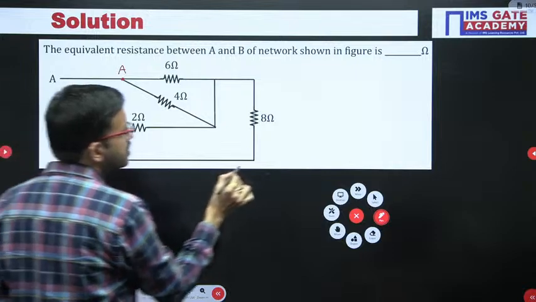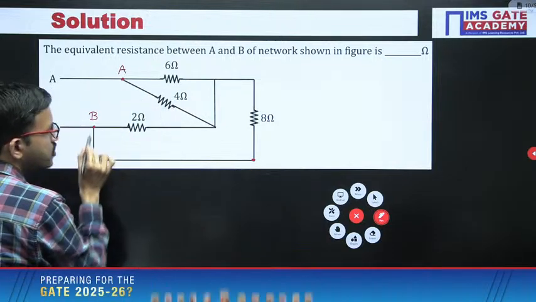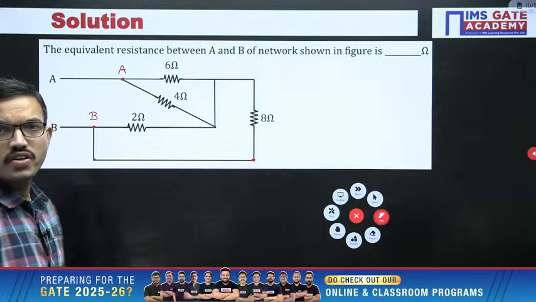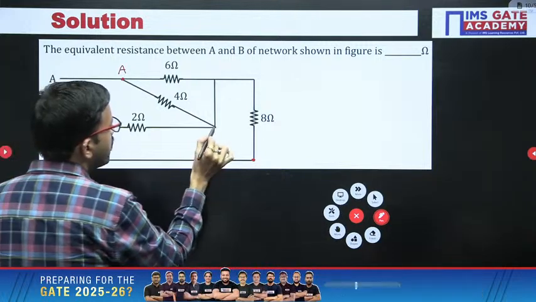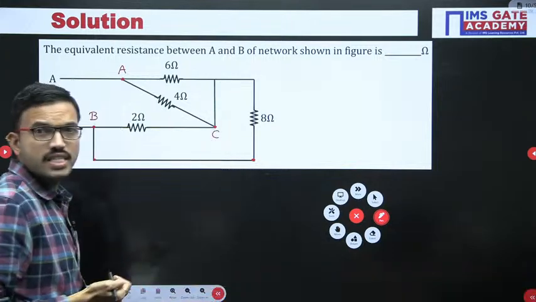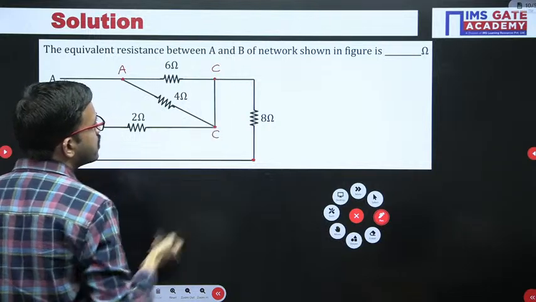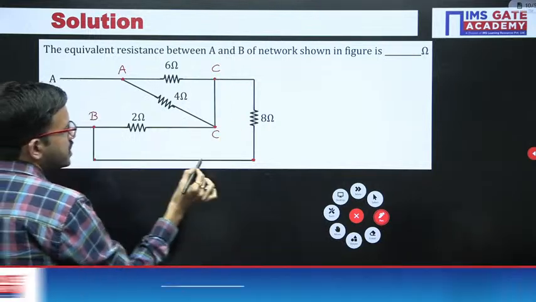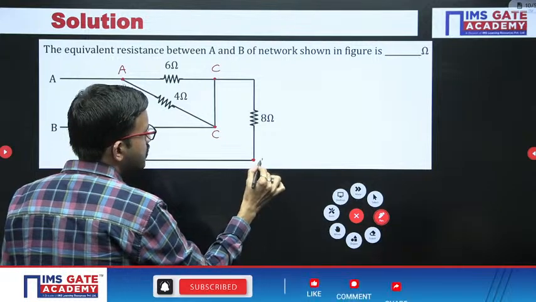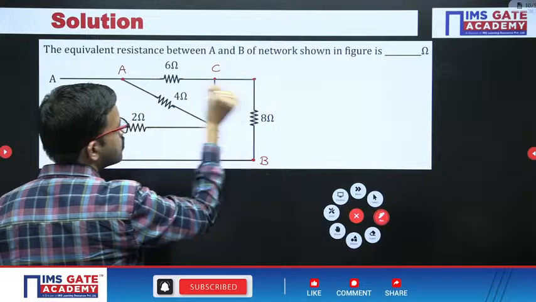This node is B means this node is also B only, all these nodes are B. Next, this particular node I am labeling as, for example, C. Since this is C, obviously this is C. Now here this is B, same B, and here it is C, and this point also C only.